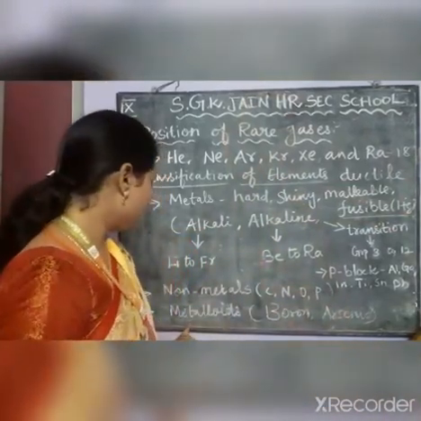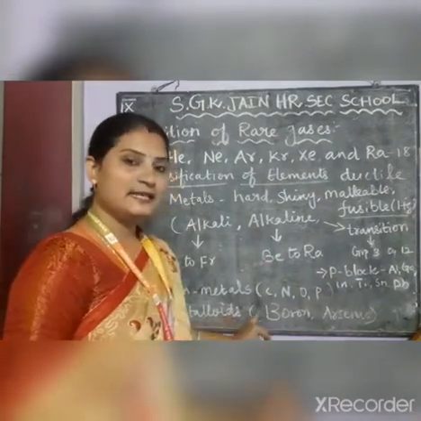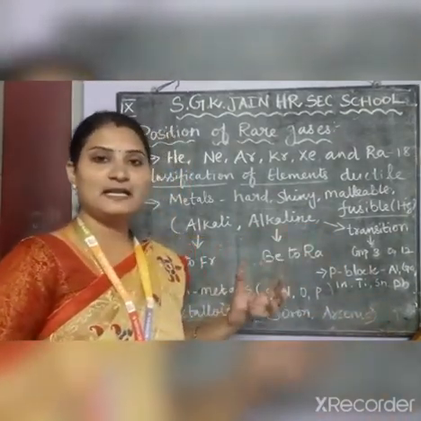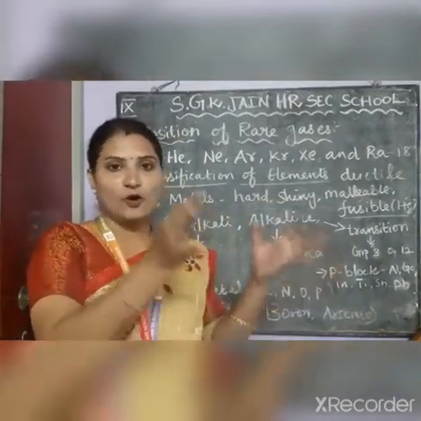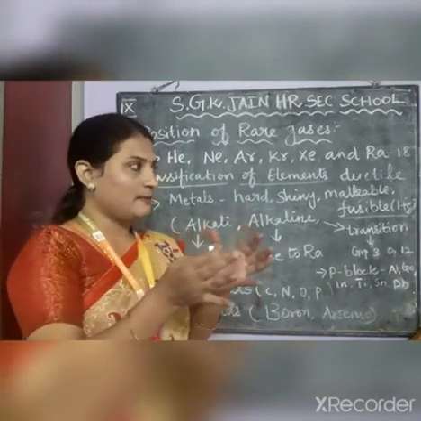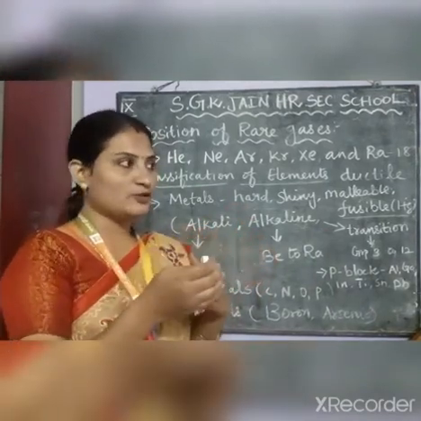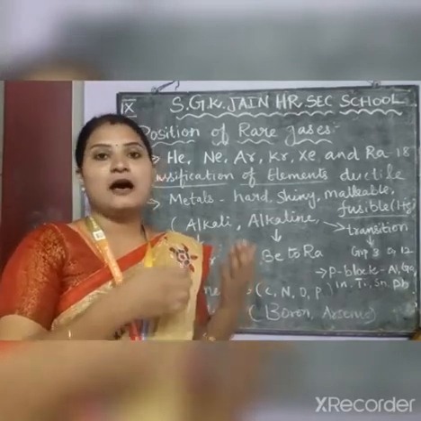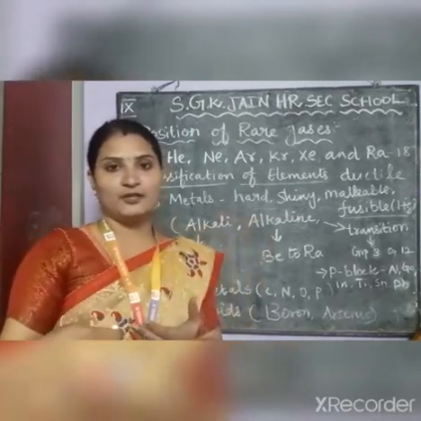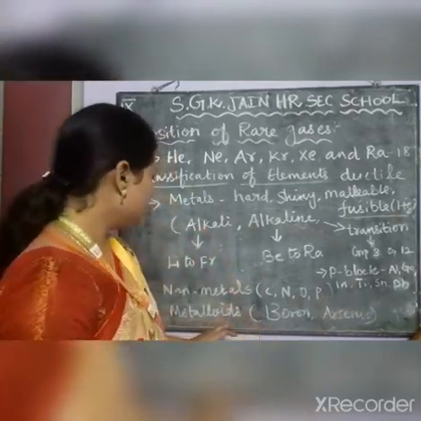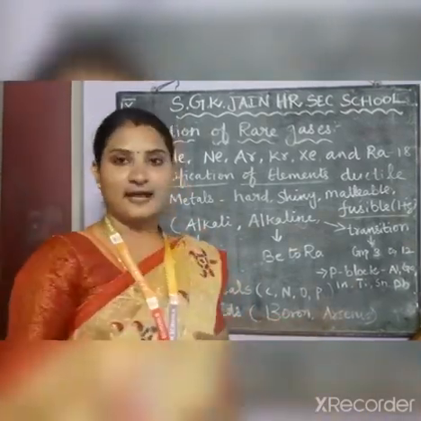And the third classification is metalloids. These metalloids, for example boron and arsenic, have properties intermediate to metals and non-metals. They have both characteristics, metal and non-metal. Because of that, they also act as semiconductors because they allow current partially through them. That is why they are called semiconductors. And these metalloids, for example boron and arsenic.